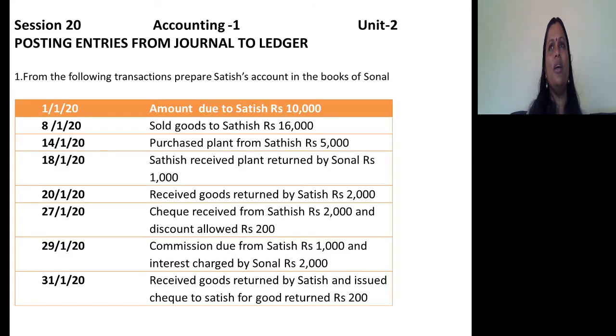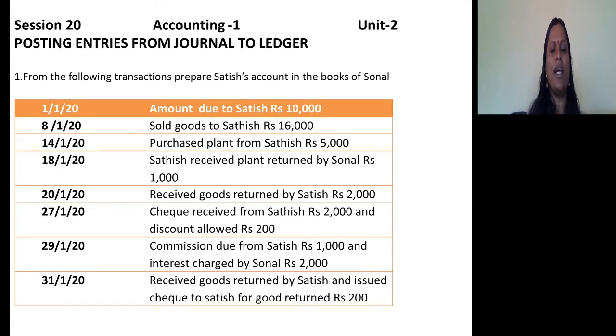So let me concentrate on the first problem. Problem first says that from the following transactions, prepare Satish's account in the books of Sonal. Means in the books of Sonal, we have to prepare Satish's account. It is possible for us to prepare the account directly provided we know how to journalize the transaction. Try to understand. That is very much important.